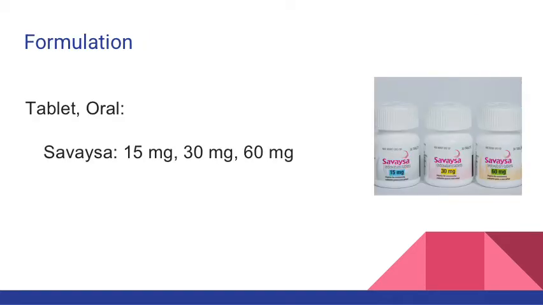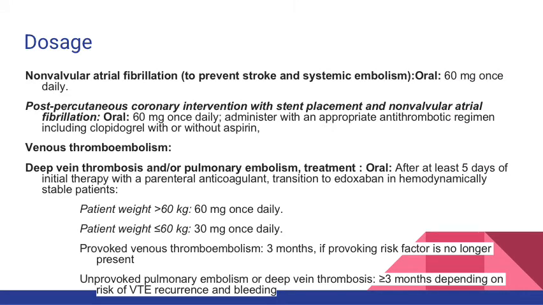The formulation for edoxaban is an oral tablet that comes in the strengths of 15, 30, and 60 milligrams. Patients taking edoxaban for non-valvular atrial fibrillation to prevent stroke and systemic embolism may take 60 milligrams once daily. Those taking it for a PCI stent intervention may take 60 milligrams once daily, along with an appropriate antithrombotic regimen, including clopidogrel with or without aspirin.